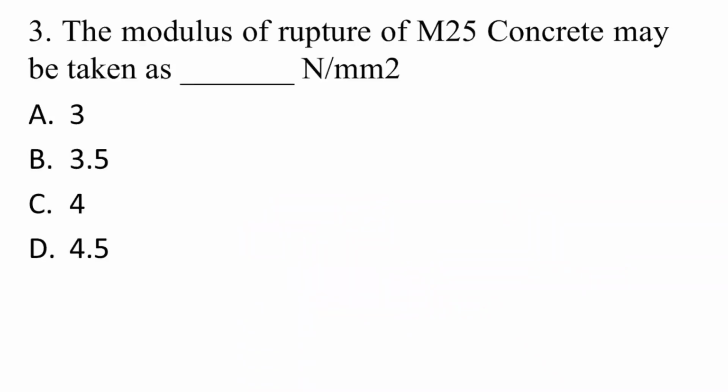Okay. Then there is another interesting question. The modulus of rupture of M25 concrete may be taken as blank Newton per mm square. The unit is provided but the value is not given here, so you have to find it out. Actually, what do you mean by modulus of rupture? It is the flexural strength. The other name for flexural strength is the modulus of rupture.